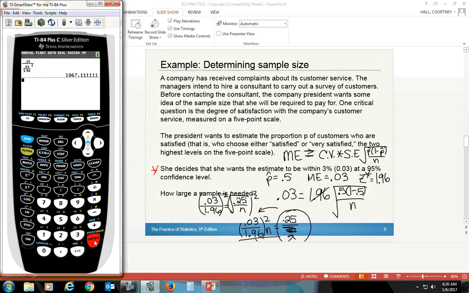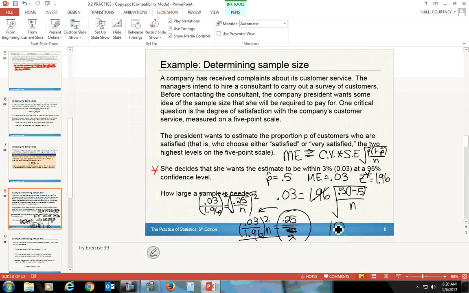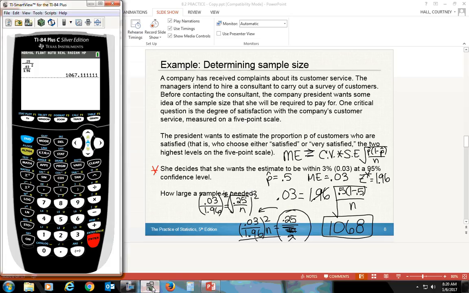That's 1067.11, but we actually need to say that she needs 1068. If she had 1067, I know that's closer to the number that's given on our calculator, but if she had 1067, she would just barely not have enough. It would probably put her at like 0.031 as a margin of error, something like that. It would be just a little bit too much. So we need to always, regardless of what the decimal is after our number, even though it's just a 1, we do round up to the next integer. So we would say it's 1068.